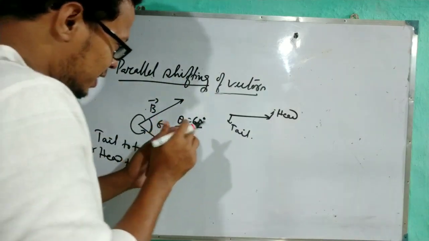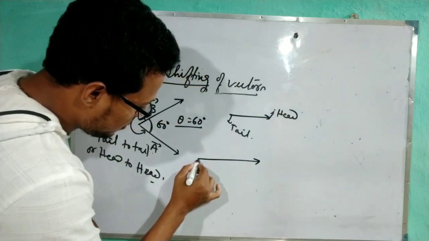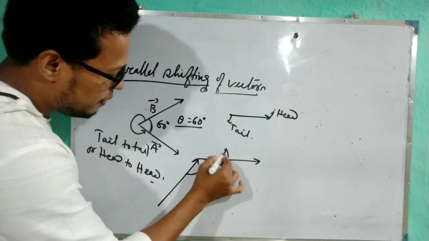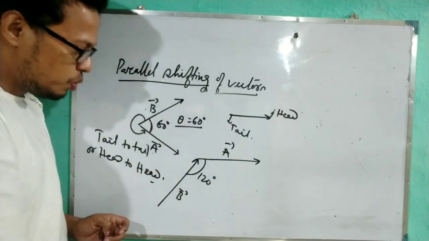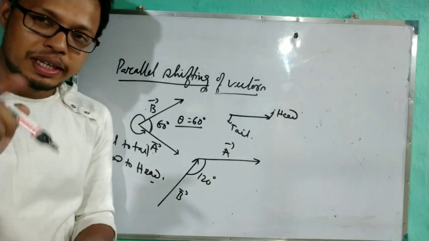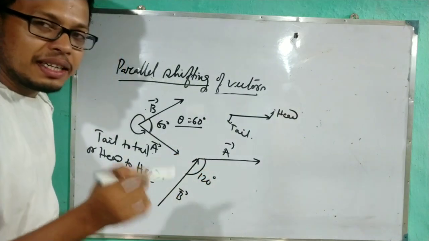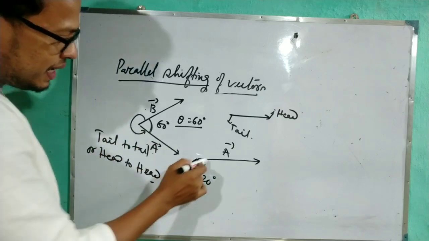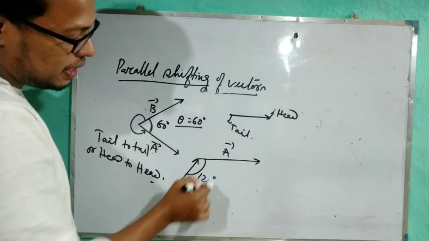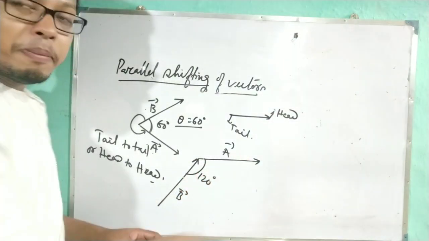See, if we give the diagram like this, suppose this angle is given as 120, between A vector and B vector. The question is, what will be the angle between A and B? Now check. Here, head to tail is connected. Then we can't take the angle between this and this, meaning we can't say the angle is 120 degree. What do you have to do? Now you have to apply the parallel shifting.